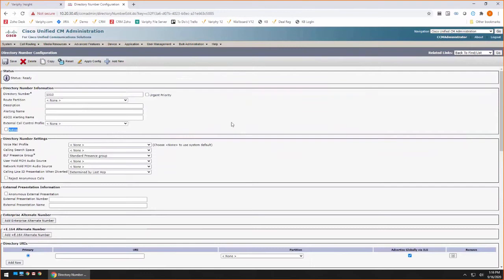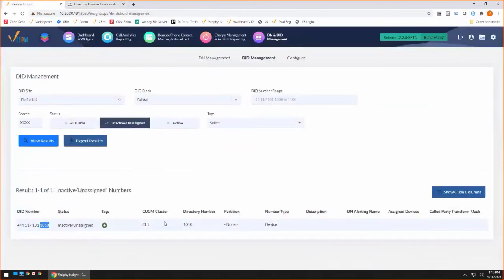So it's very possible that you could have something that's not active that's associated to devices, or something that is active and not associated to any devices at all. If I turn this guy active right now and saved, which I'm not going to do, this isn't my call manager, this is a lab. I don't want to cause anybody else grief. Then you would quickly be able to see that this is an active DN, but you wouldn't see any device descriptions or anything associated to it. All right, so long and short, that's how you would add a DID or a DID block.